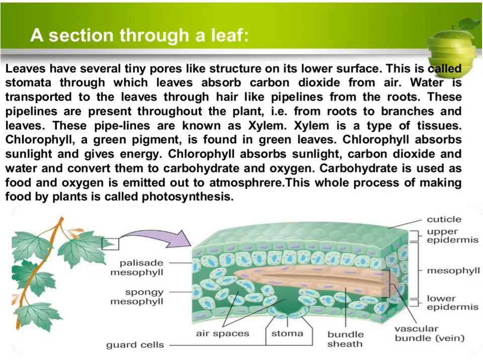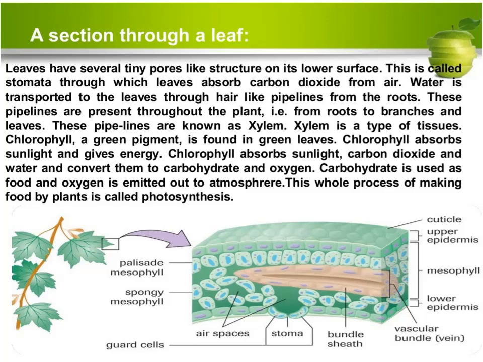You can see the stomata in the picture. Carbon dioxide gas enters the leaves through stomata. Stomata are minute openings. You can see in the picture the small gaps, which are the small openings present mostly on the under surface of the leaves.